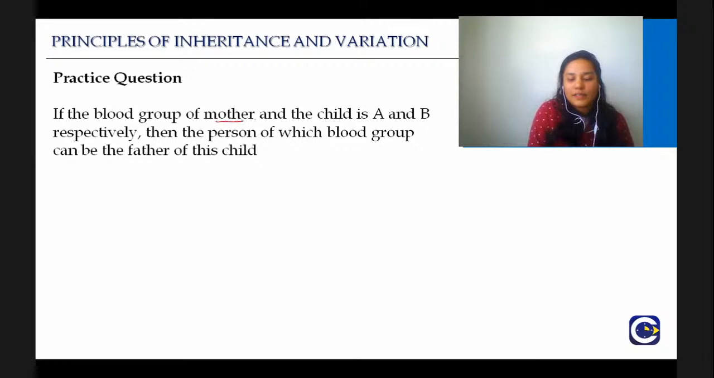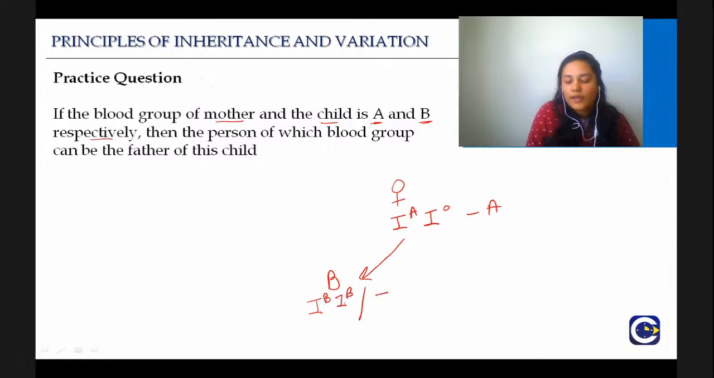If the blood group of the mother and the child is A and B respectively. So, here is the mother. What is the blood group of the mother? A. So, it is IAIO. And then the baby that is born here has the B blood group. So what are the possibilities of the B blood group? The possibilities are either it will be IBIB or it will be IBIO. That is only the case when it will be B blood group.